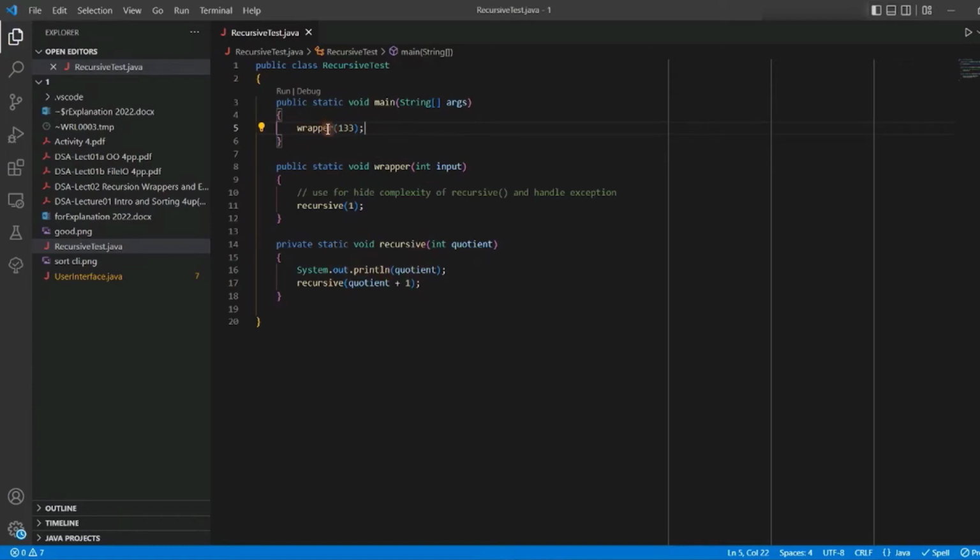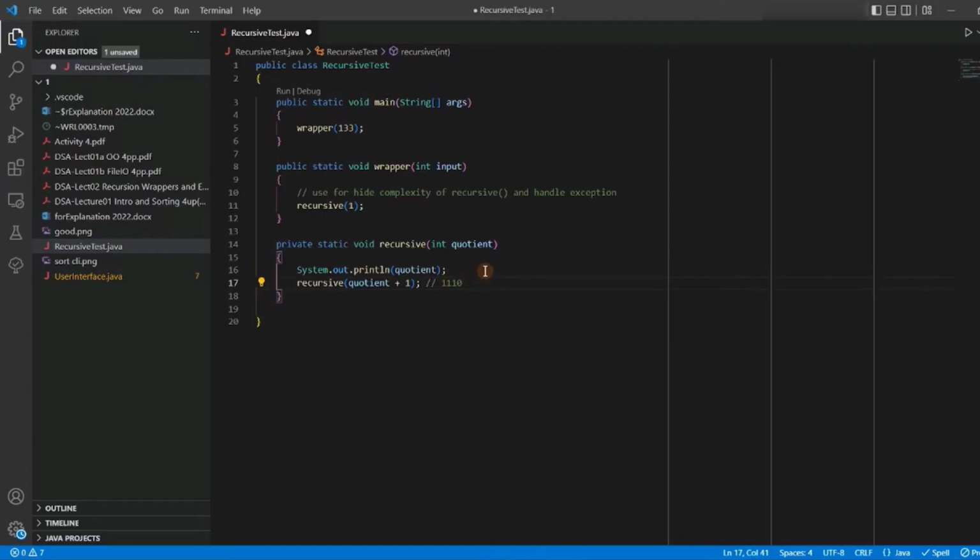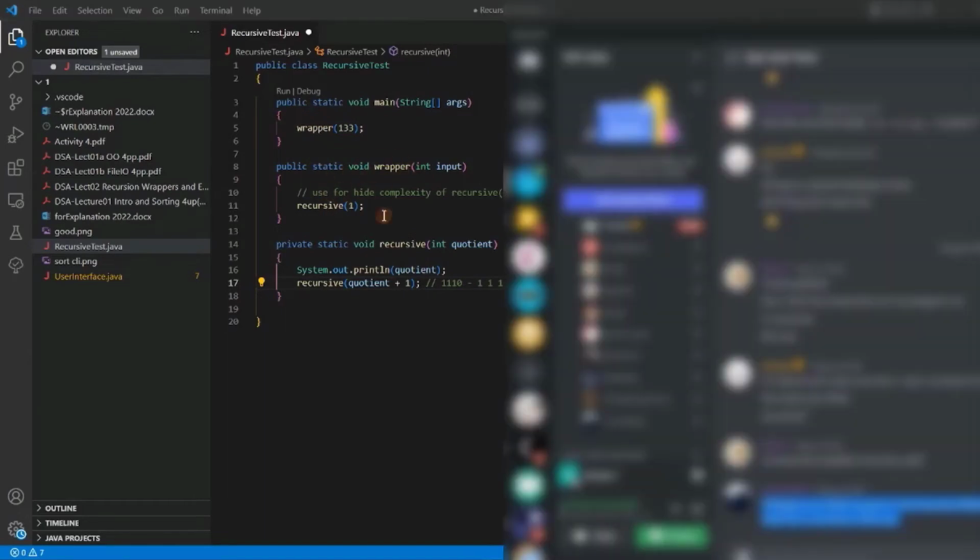For example, in future, say my console output is like this, 1110. In future, I think this is not beautiful. I want to print it like this, 1110. My job is, I only need to modify here or modify here. That is the purpose of the wrapper. If you are not clear about this part, it's very hard for me to move on.